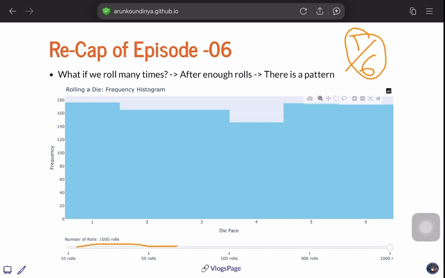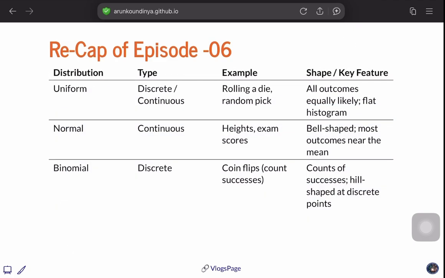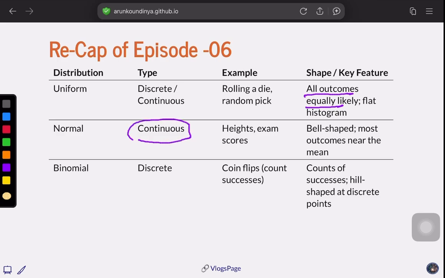This is what we further delved into: there are 3 distributions, which are uniform, normal, and binomial. Uniform is nothing but where all outcomes occur equally. And what is a normal or a continuous distribution ideally? It means that if we have an exam score, it's not always the same. It can happen in any distribution. Here we have called it normal because that's like a normal distribution.